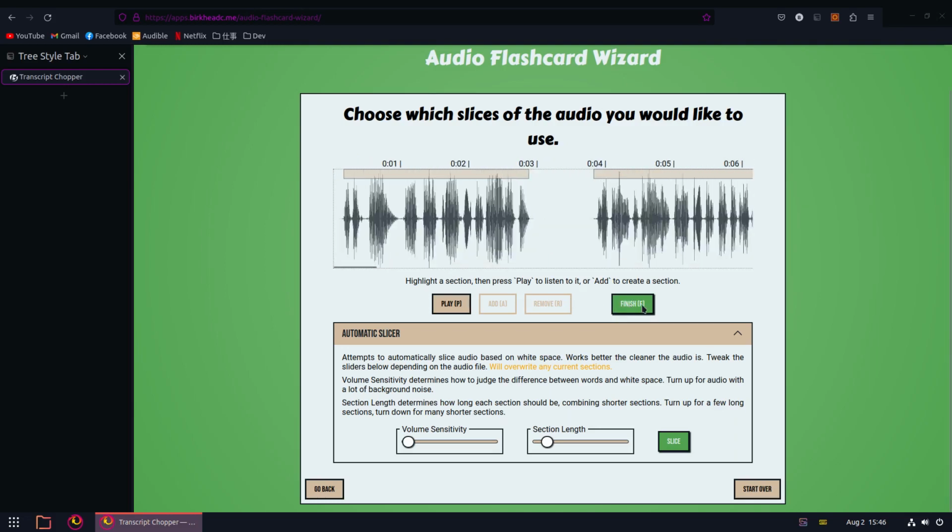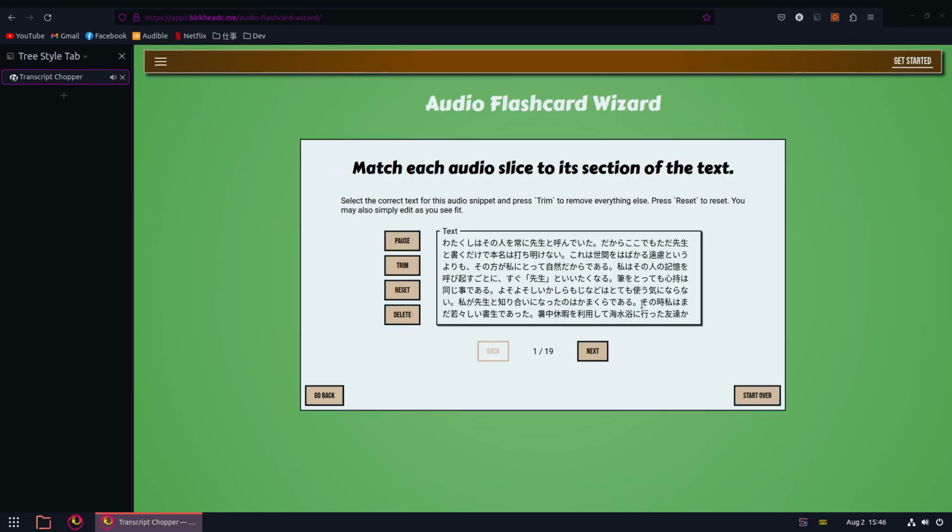Next, we need to tell the app which portions of the text match the sections of audio we just created. For now, we do this manually. You can use the trim button here to highlight text, then trim it down to just the text you've highlighted.